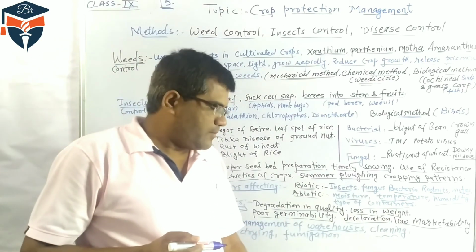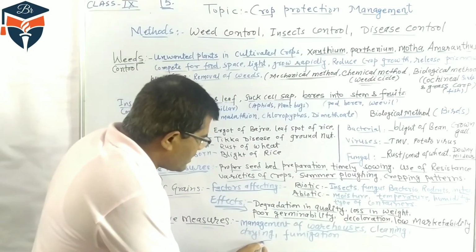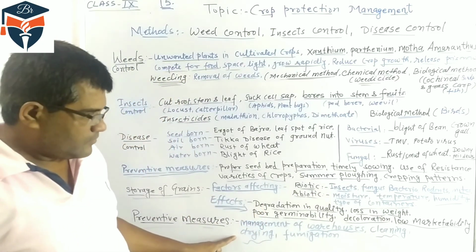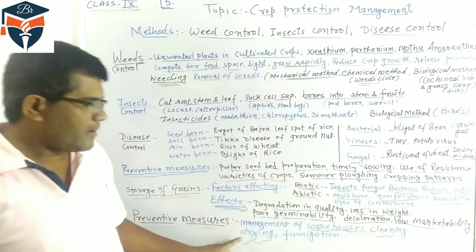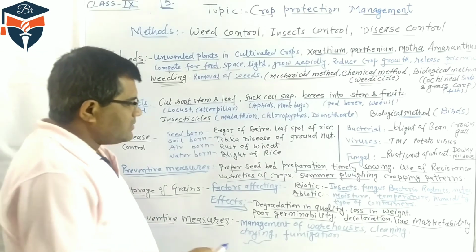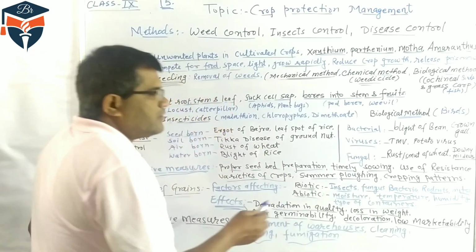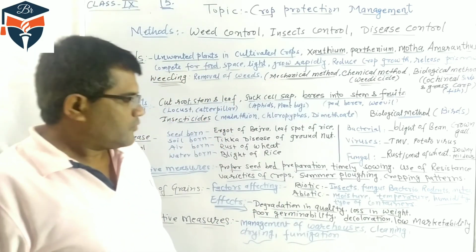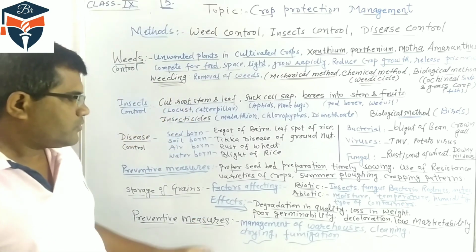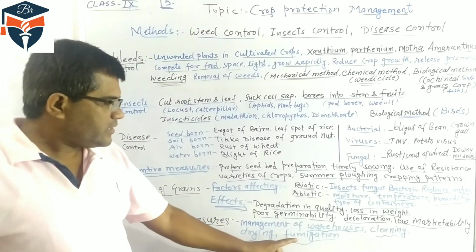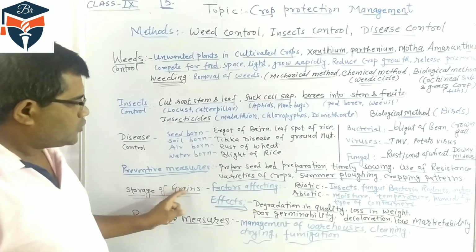Cleaning is very important, and proper drying of the grains. And the last one is fumigation. These are chemicals used to kill insects, so insects cannot attack the stored grain.